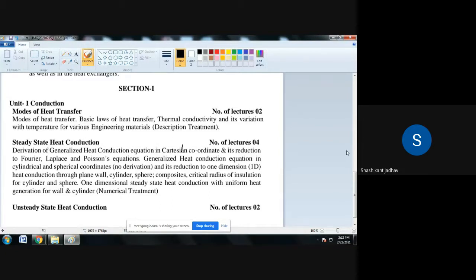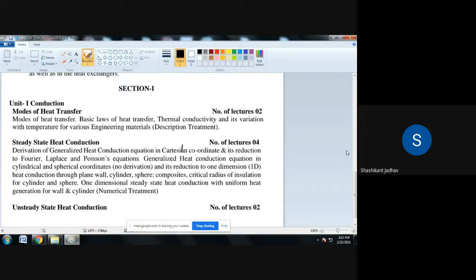Generalized heat conduction equation in cylindrical and spherical coordinates, in bracket no derivation, and its reduction to one dimension.